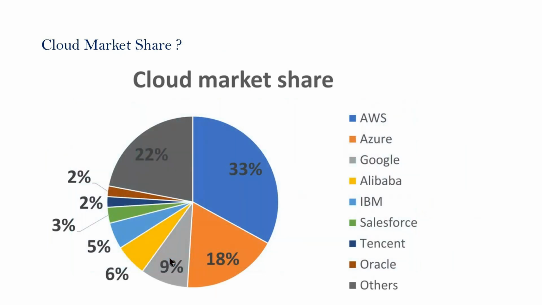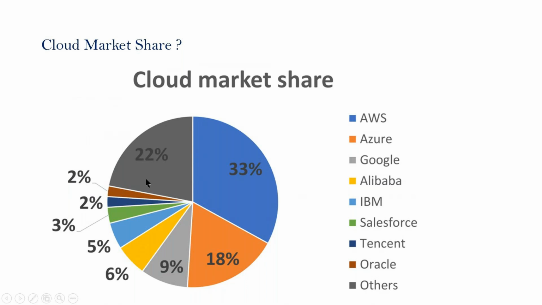See here, this is the cloud market share. AWS occupied 33% of the market share. Here 18% is Azure, 9% is Google, 6% is Alibaba Cloud, 5% is IBM, 3% Salesforce, 2% Tencent, and 2% Oracle.